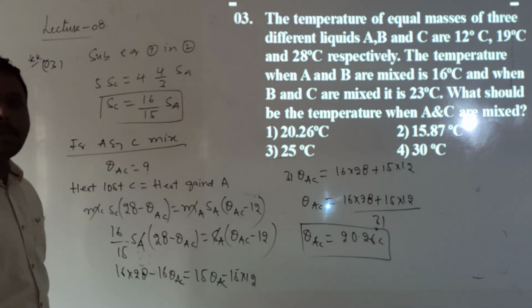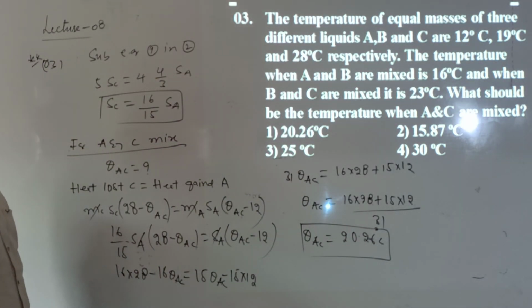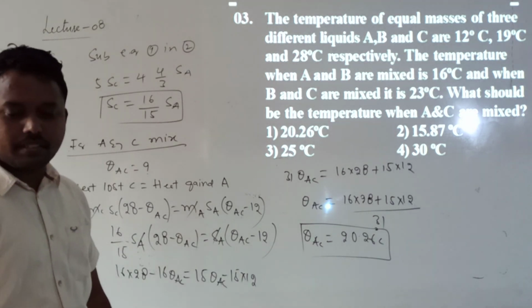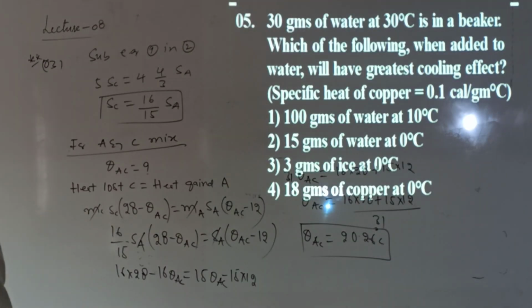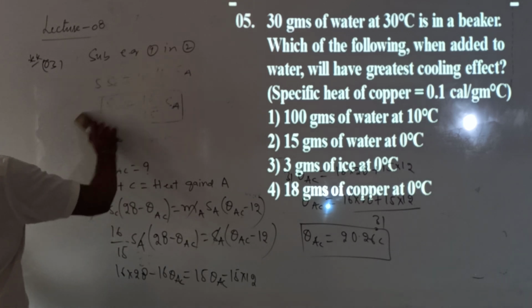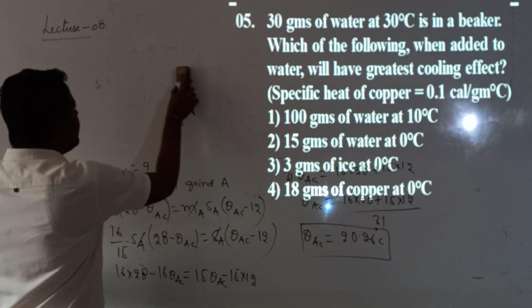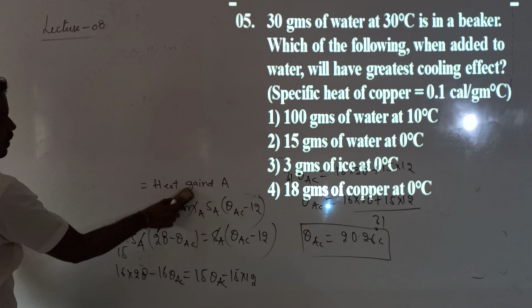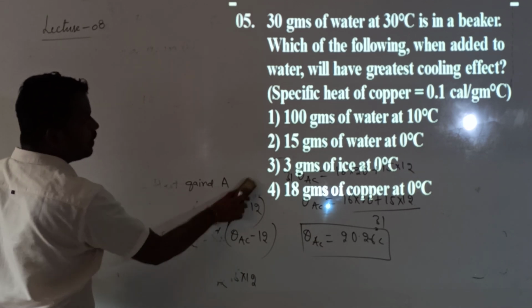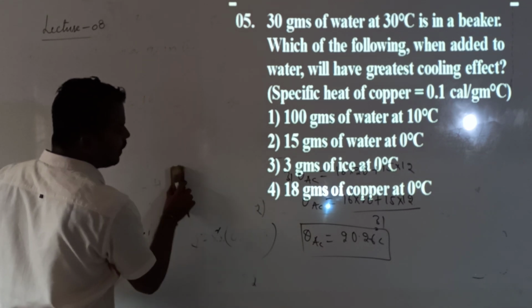Question understood, Anna? So this is question number 3. Next, question number 5. The question is: 30 grams of water at 30 degrees is in a beaker.